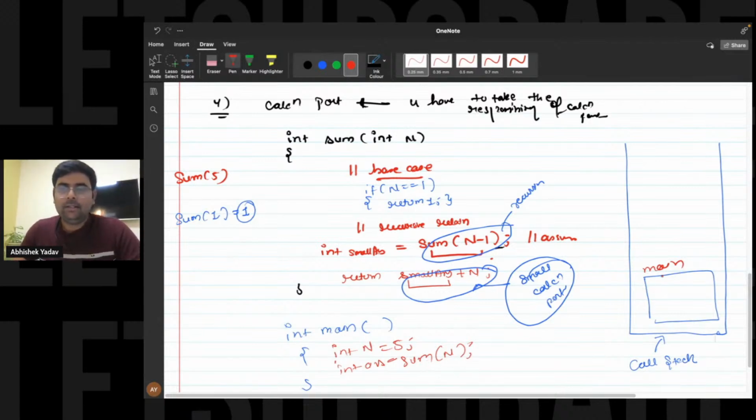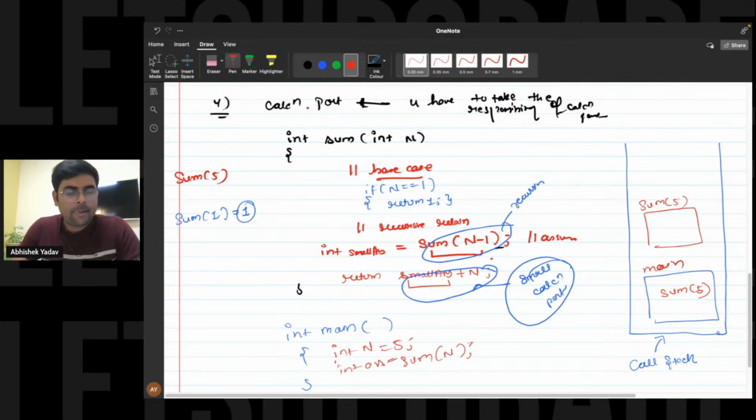So here you are calling a function. When you are calling a function, that means a new stack frame will get created inside the stack, on the top of the previous stack frame, that is on the top of main. That is sum, and what function you're calling? Sum 5. So sum 5 will get created here. Everyone is getting the point, yes or no?